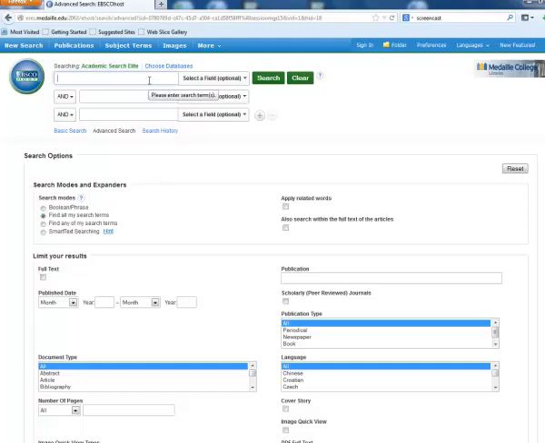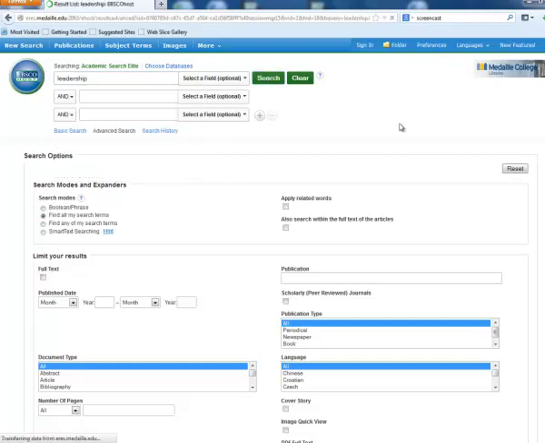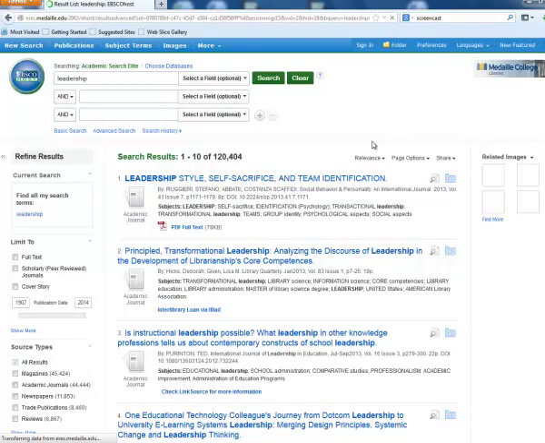Again, what I want to do is pick out some of the keywords from what I was talking about. So the keywords in this would be leadership, morale, and schools. So the first line I'm going to type in leadership and hit search. Now, as you can see, there are 120,000 results for the term leadership.